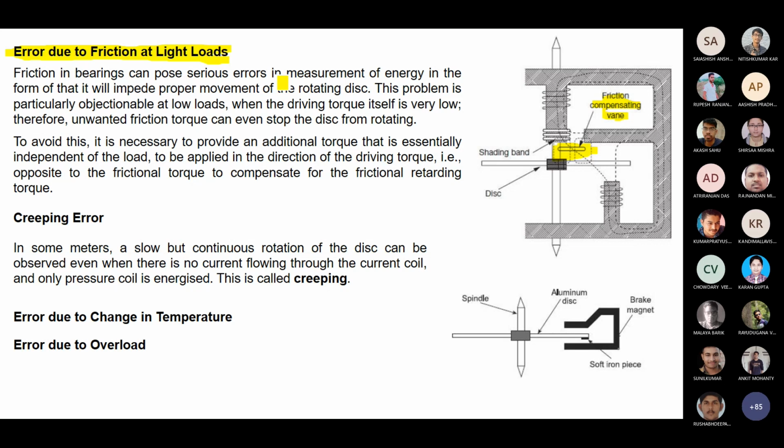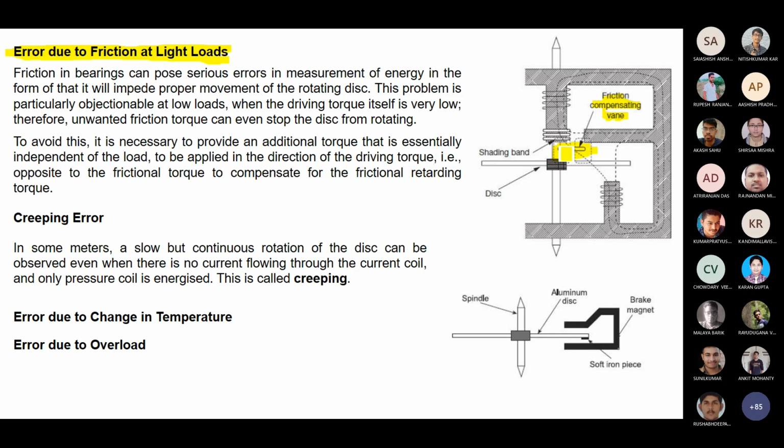So you have to minimize the leakage. If the current strength is less, as well as the leakage is more, then the problem is that you are not getting sufficient flux or sufficient current to rotate the disc. That's why you have to make the flux more concentrated. That's why you are using the friction compensation vane.